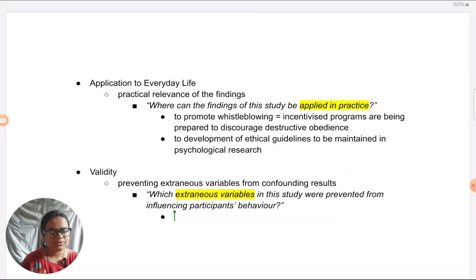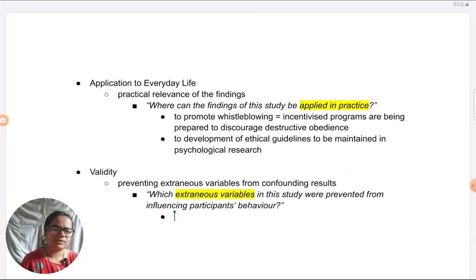Then you need to think, but can there be any other reason for why they are being obedient, besides that the authority figure is trying to pressurize them? Is there any other reason possible for their obedience? Yeah, like again, if you've learned certain things from the textbook, you could include those like locus of control in their personality. Or there can be other simple things like, again, I won't recommend very strongly that you take standard things, but if you can contextualize them, fine.